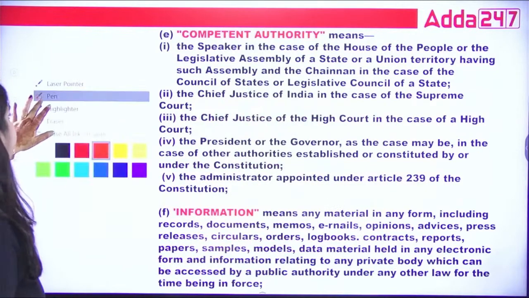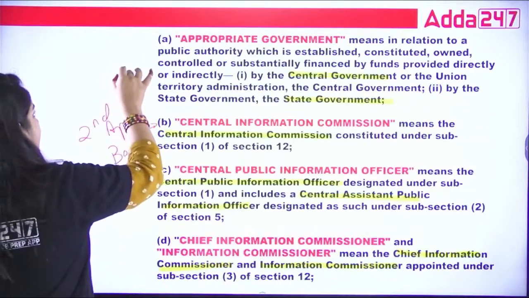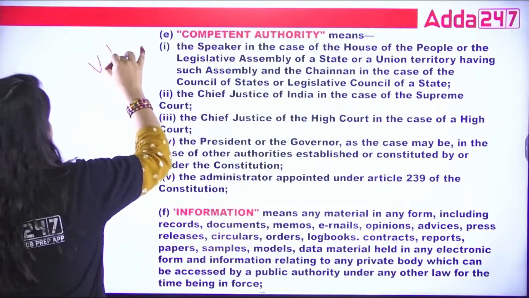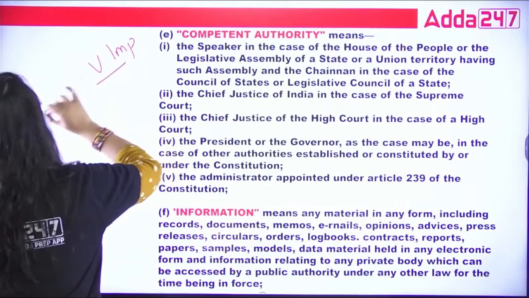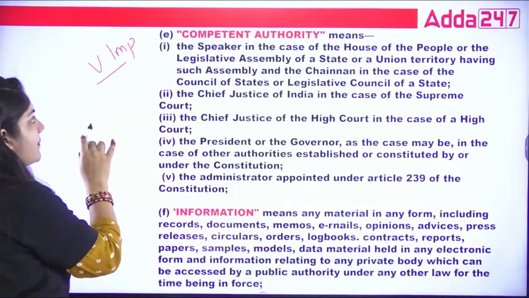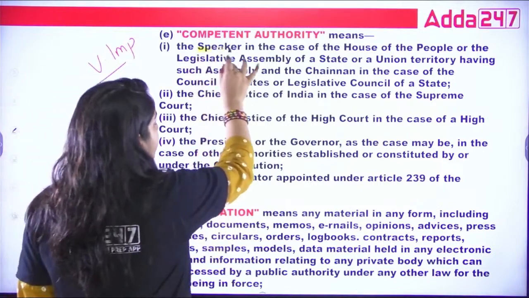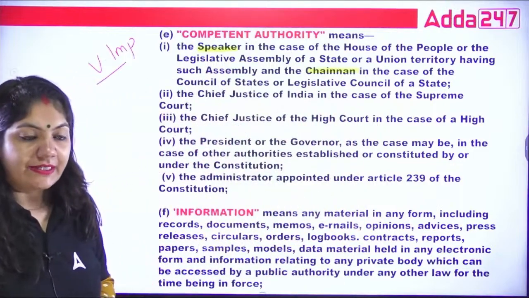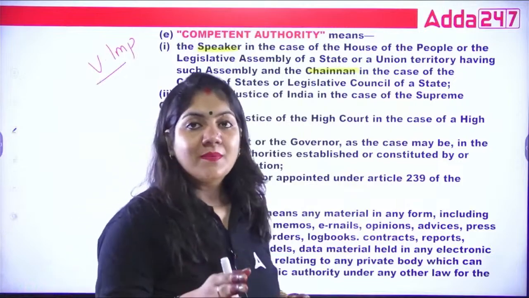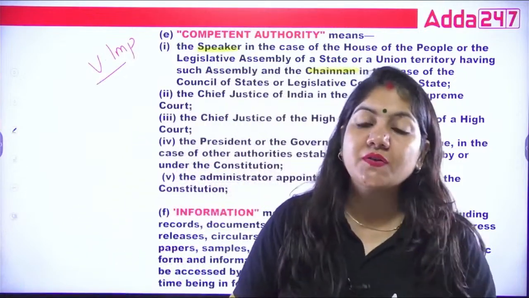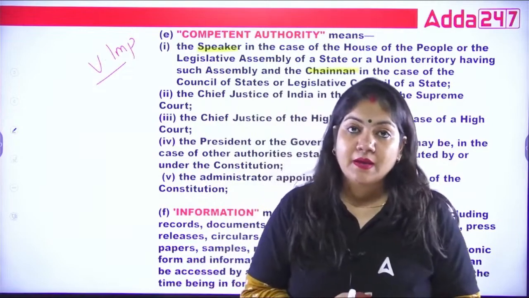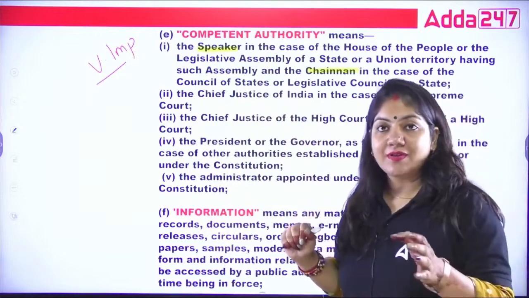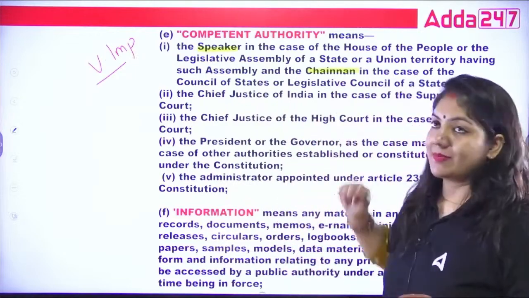What is competent authority? Very important. Guys, competent authority, that is very important. What is competent authority? Number one is the Speaker and Chairman of what? As we know, in the Parliament, Lok Sabha and Rajya Sabha are there. What is the work of Parliament? They make the law. So in the Lok Sabha, the head is called Speaker. In Rajya Sabha, the head is called Chairman.